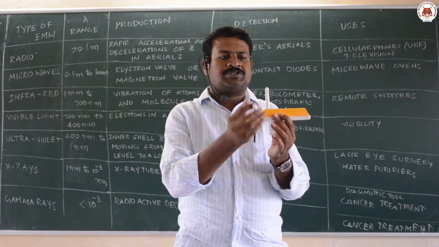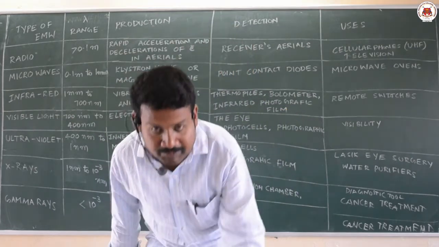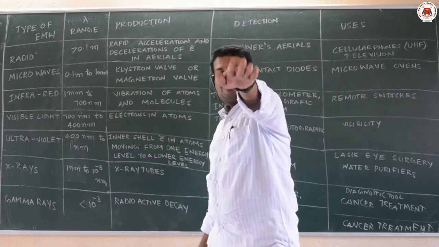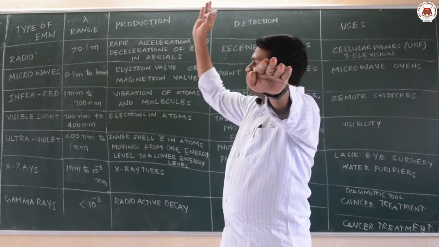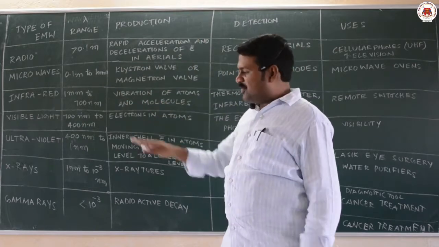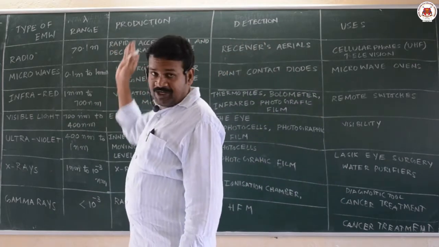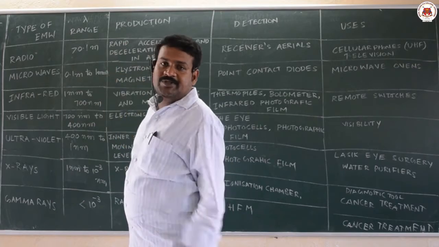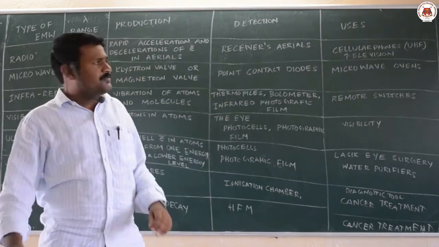They oscillate perpendicular to each other, and perpendicular to the direction of propagation. Suppose the wave is moving in this direction, this will be the magnetic field, this will be the electric field. They are mutually perpendicular to each other.